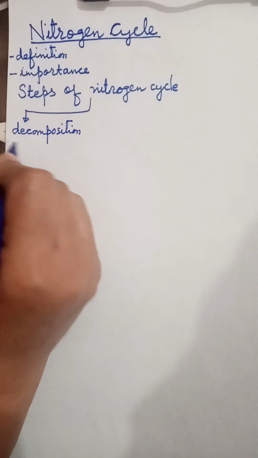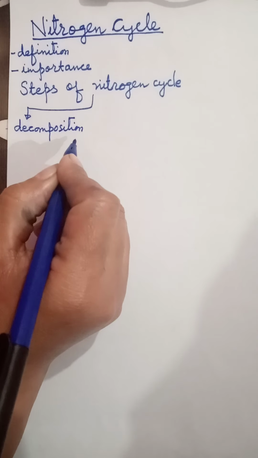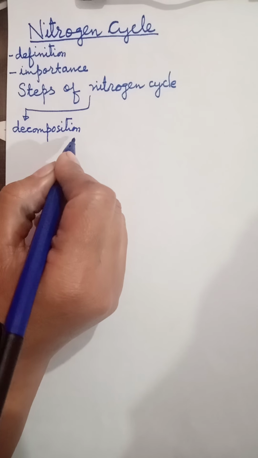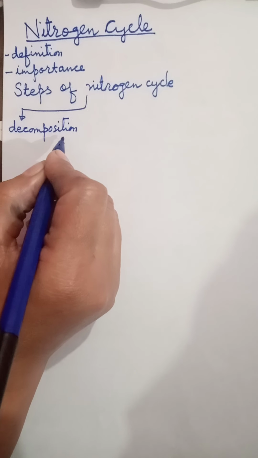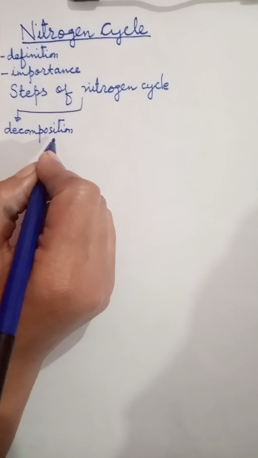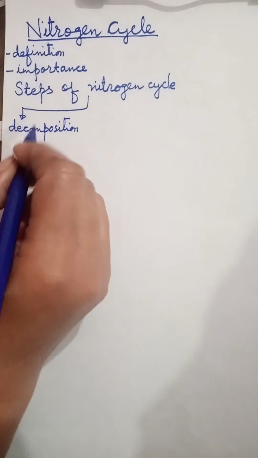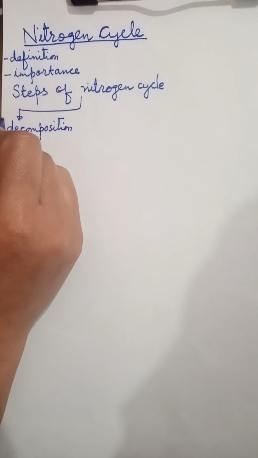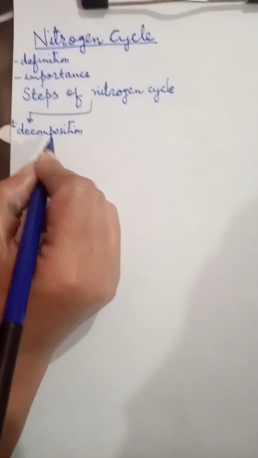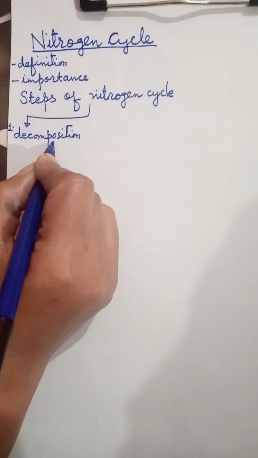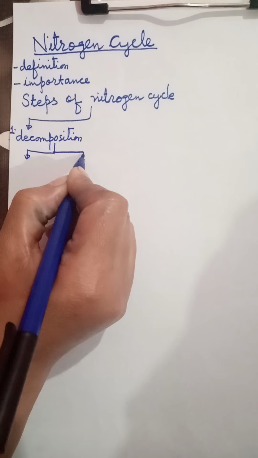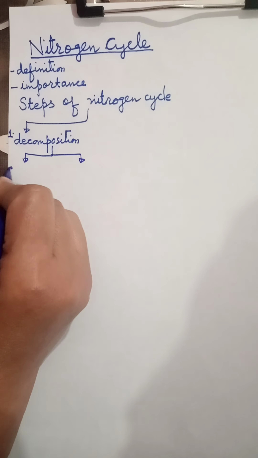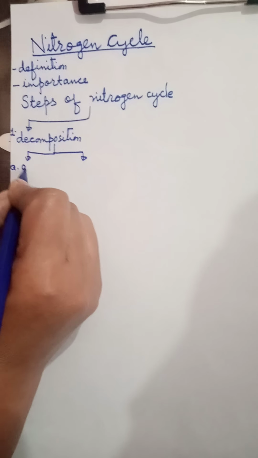Students, during this process, microorganisms like bacteria and fungi decompose dead organic matter and other nitrogenous waste material of animals into nitrates. This first step of the nitrogen cycle is divided into two sub-steps. Number one is ammonification.